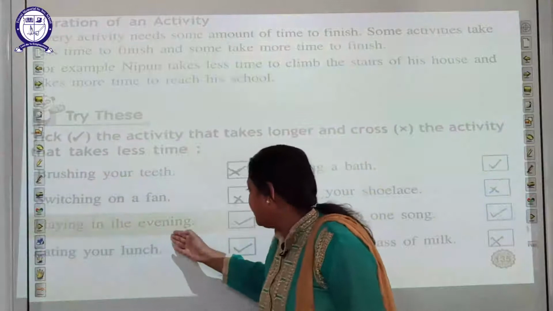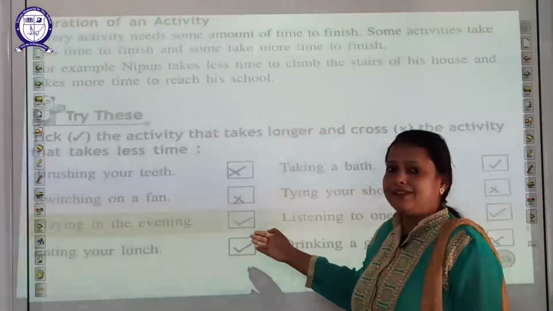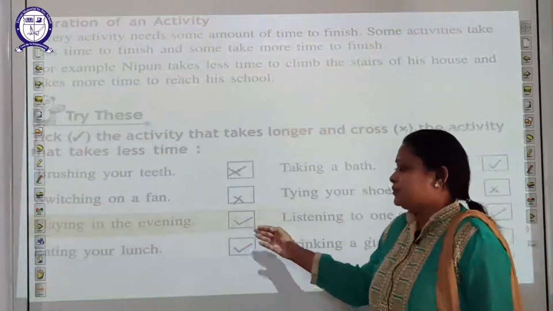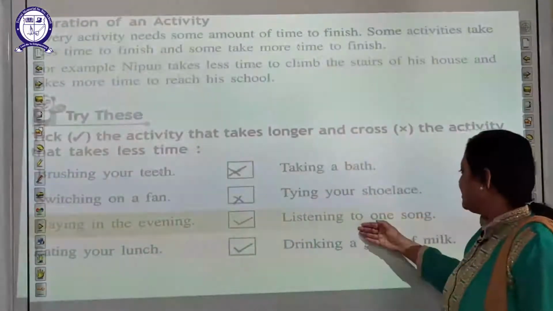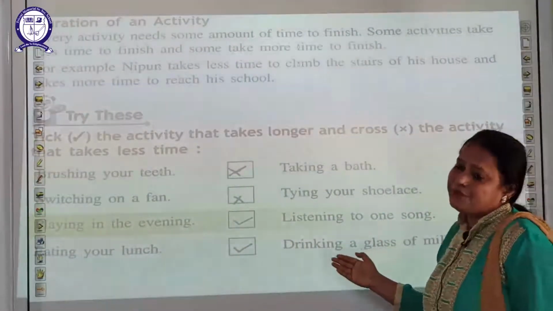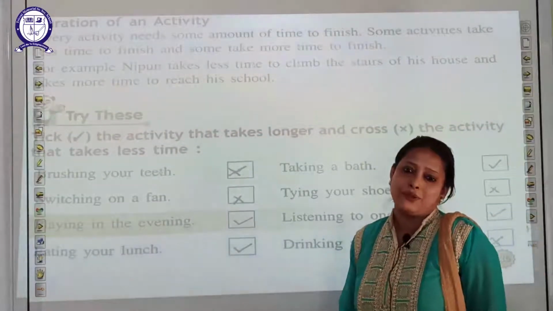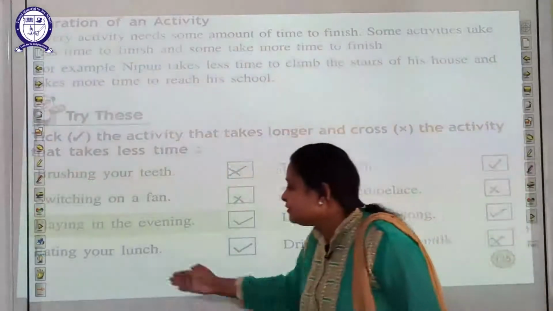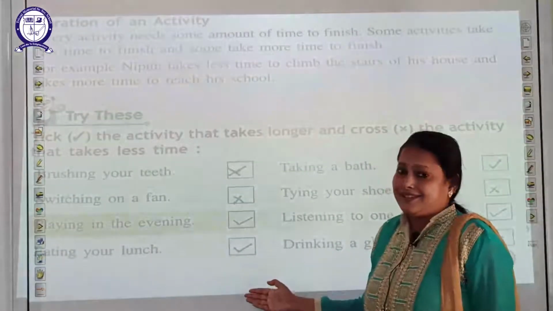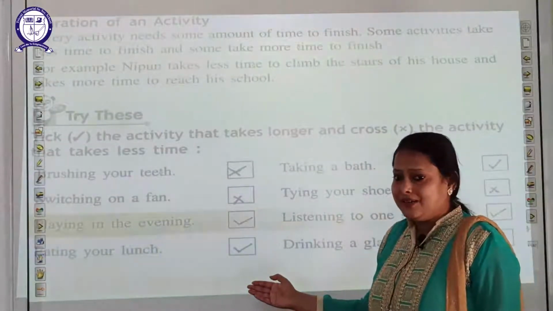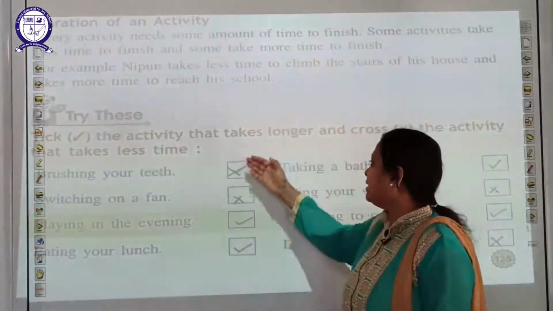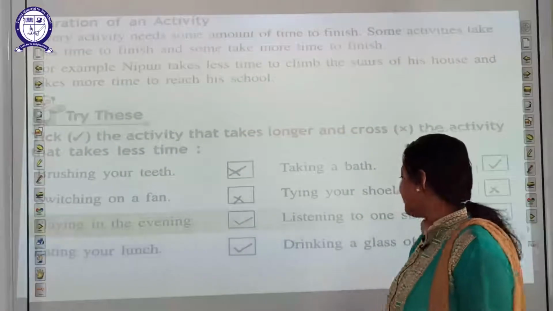Now playing in the evening. If you play in the evening, it takes longer time, students. So tick here. Listening to one song. If you are listening to your favorite song, it takes longer time. Eating your lunch. You eat lunch slowly, not fast. So put a tick here also because it takes longer time.